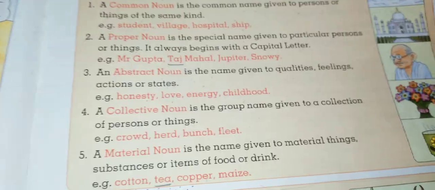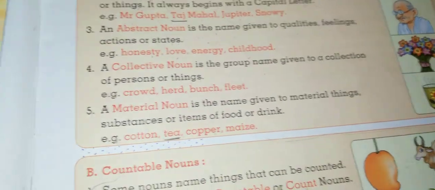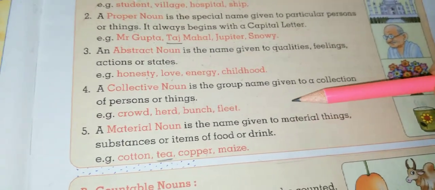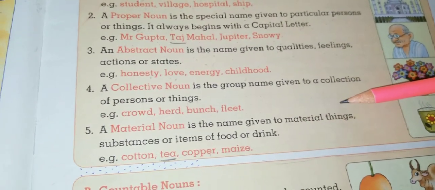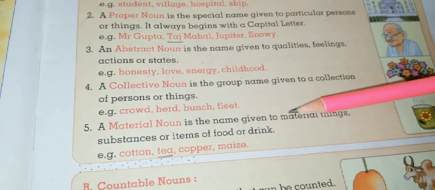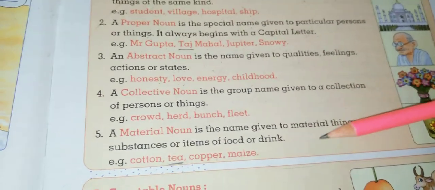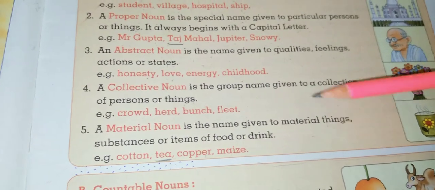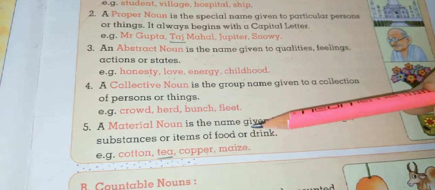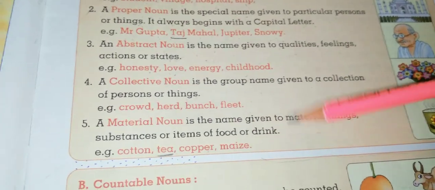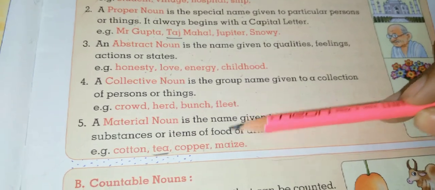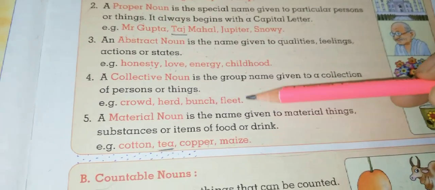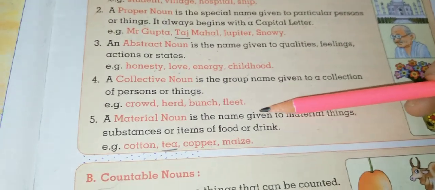Like this. A material noun. What is a material noun? A material noun is the name given to material things, substances or items of food or drink. Cotton, tea, copper, maize is an example of material noun.